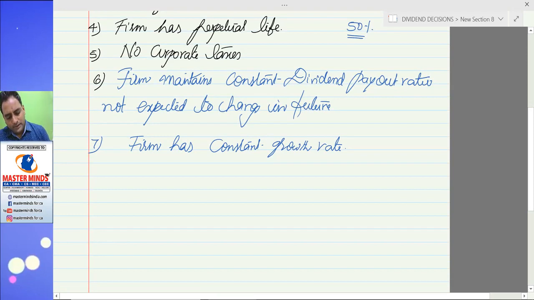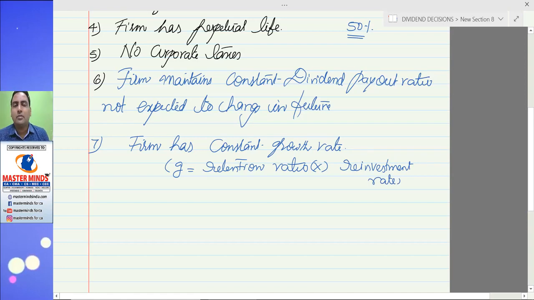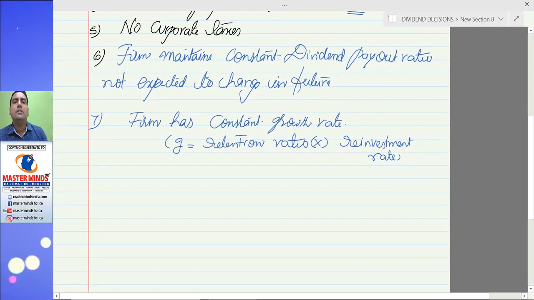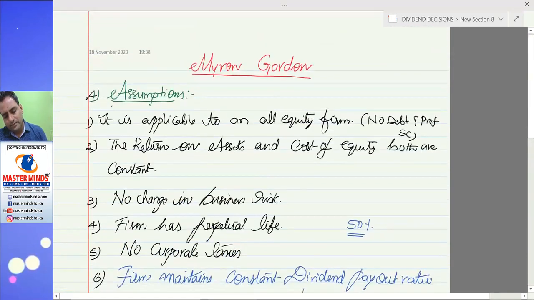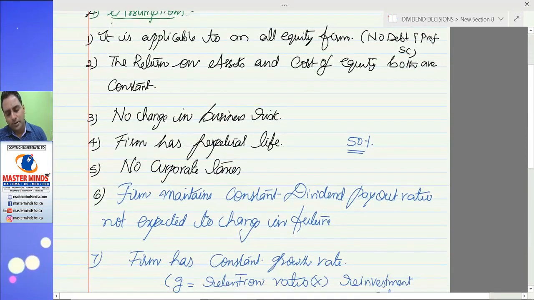So this growth rate is the product of retention ratio into reinvestment rate. So I will explain this formula with an example. Just wait. Just remember that the firm has a constant growth rate. So these 7 assumptions are made by Mr. Myron Gordon.